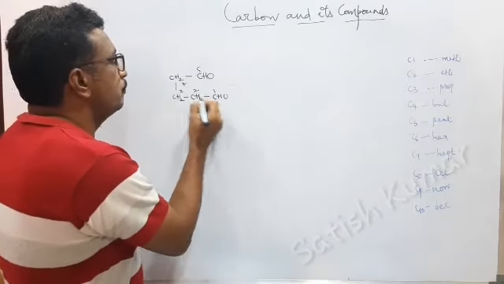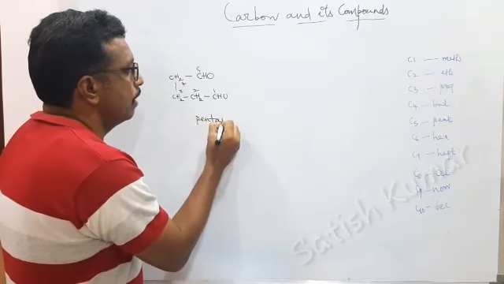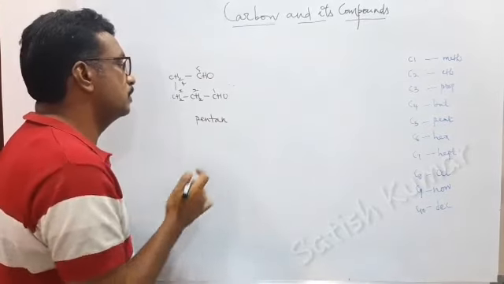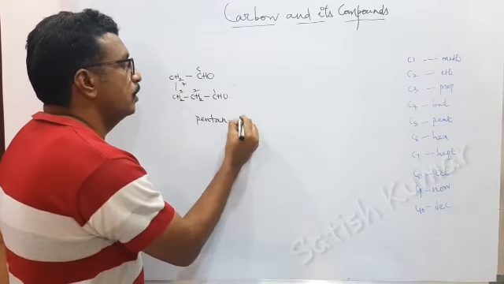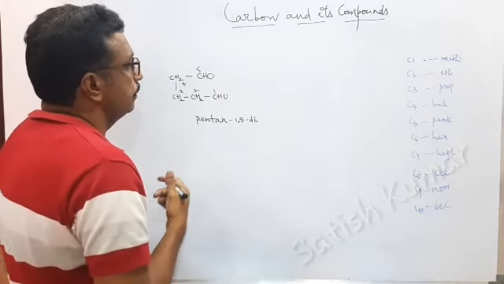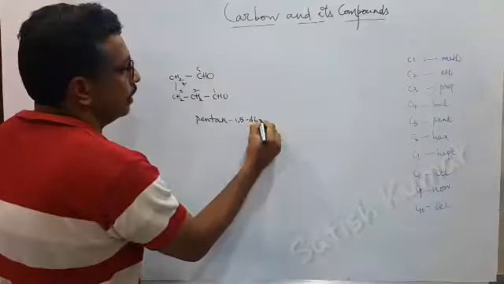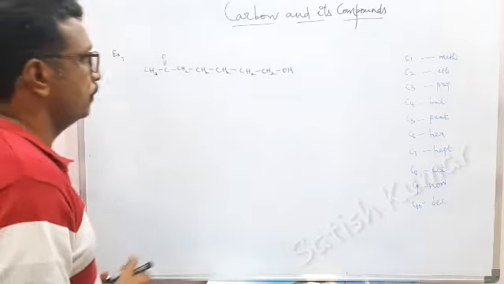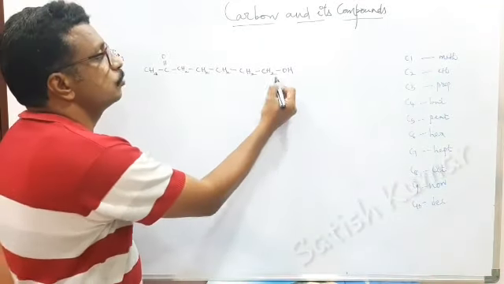Name of the compound is 1, 2, 3, 4, 5, so it is pentane. I'm going to remove e because I have 2 functional groups at place 1 and at place 5. Both are the same, so di is the prefix. Di. What is this? Al. Dial.